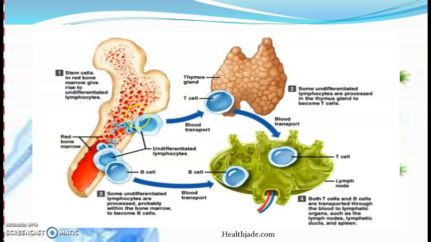Stem cells in red bone marrow give rise to undifferentiated lymphocytes. Through blood transport, some of these undifferentiated lymphocytes migrate to the thymus gland. Here they are processed and become T cells. Some undifferentiated lymphocytes are processed probably within the bone marrow only, and these become B lymphocytes or B cells. Both T and B cells are transported through the blood to lymphatic organs such as lymph nodes, lymphatic ducts, and spleen.